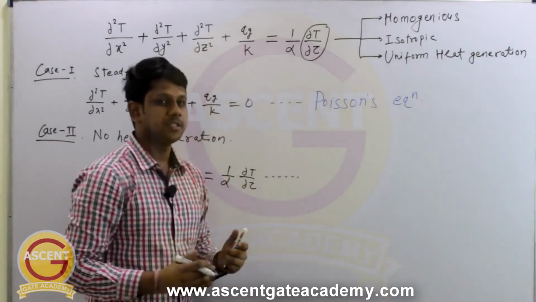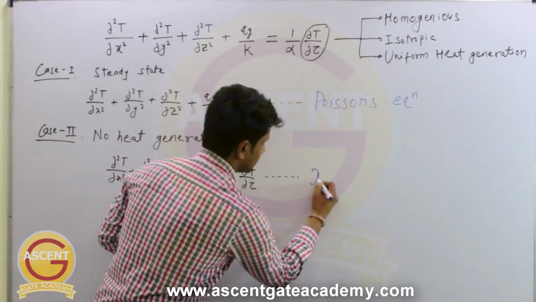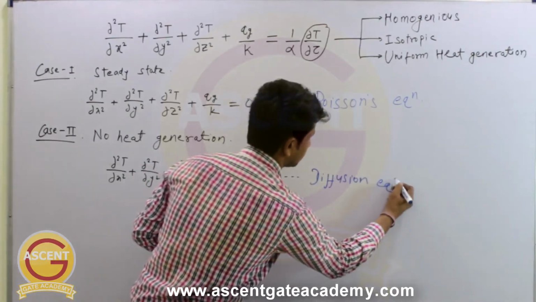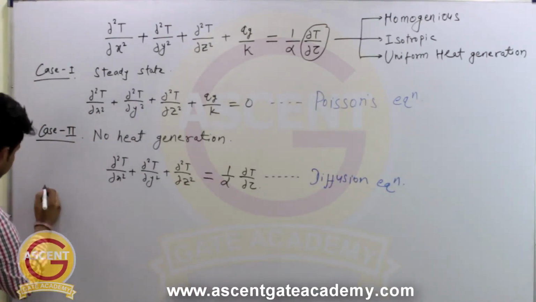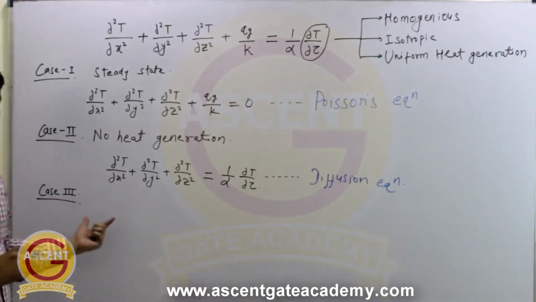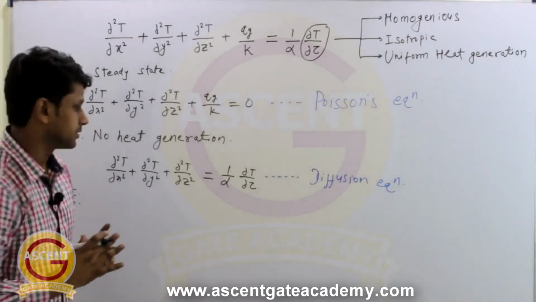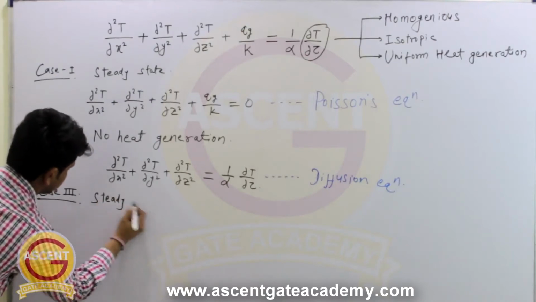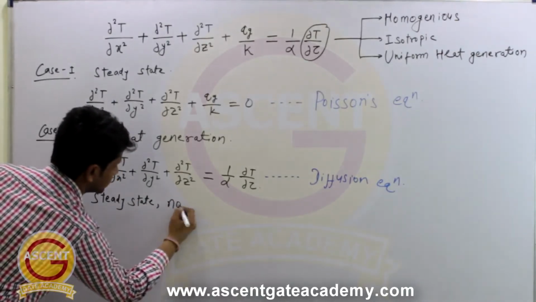So sometimes in examination they can ask what is the name of this equation. So this equation is known as diffusion equation. Okay. So in case number 3, we will assume that there is a steady state heat transfer with no heat generation. So first thing is steady state and there is no heat generation.